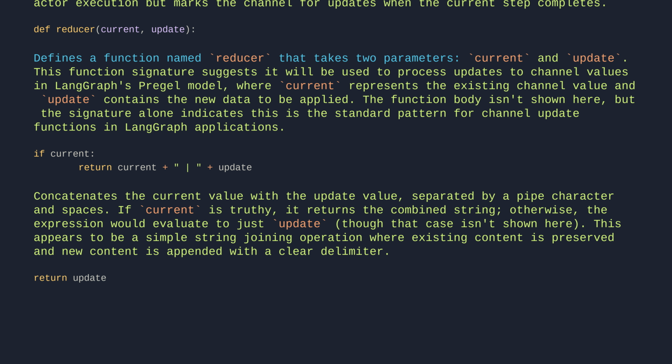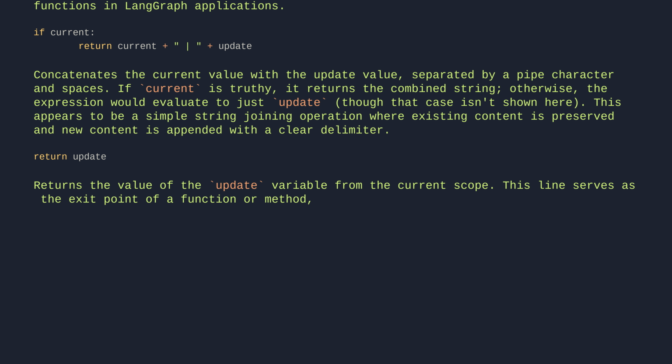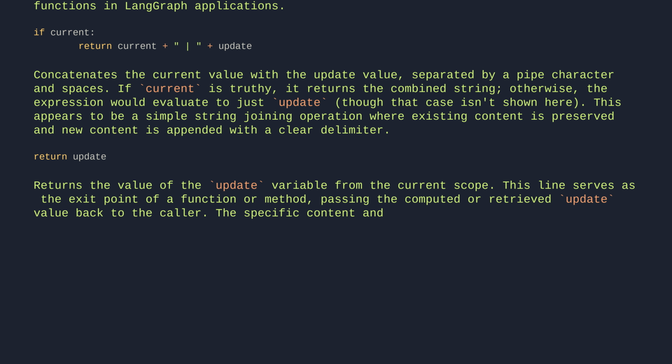Return update. Returns the value of the update variable from the current scope. This line serves as the exit point of a function or method, passing the computed or retrieved update value back to the caller. The specific content and type of update depend on the surrounding context not visible in this single line.